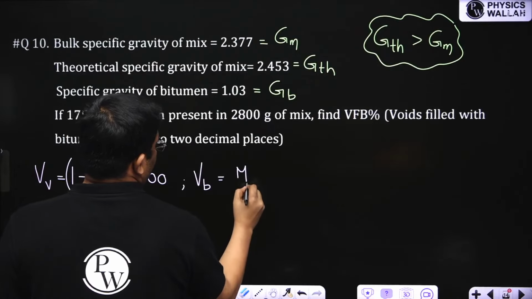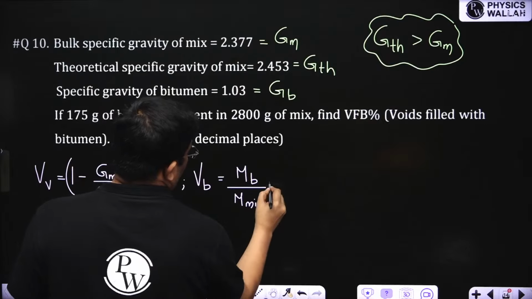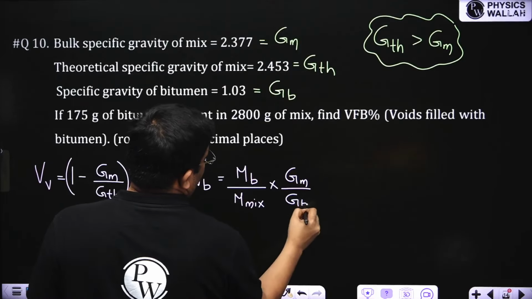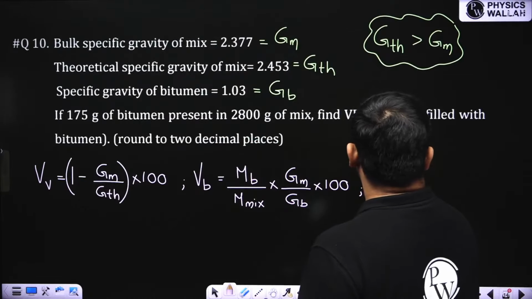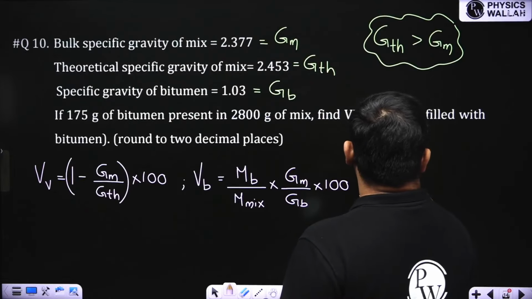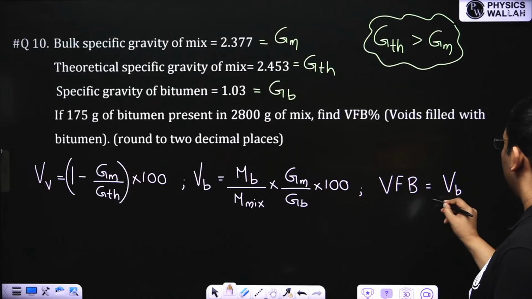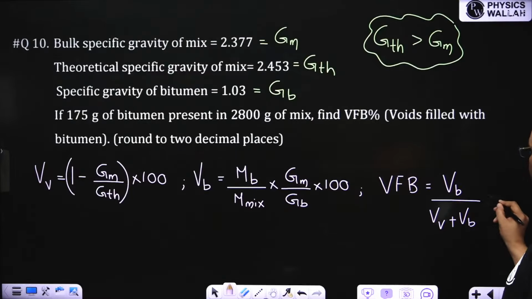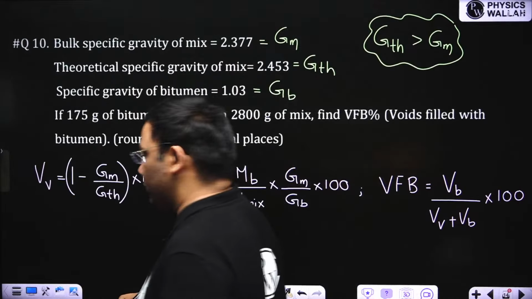It is mass of bitumen by total mass of the mix into specific gravity of the mix, specific gravity of the bitumen into 100. And then voids filled with bitumen is what? It is your bitumen voids by total voids. Total voids is what? Air voids plus bitumen voids. So 3 formulas we are able to revise in this single question, right?